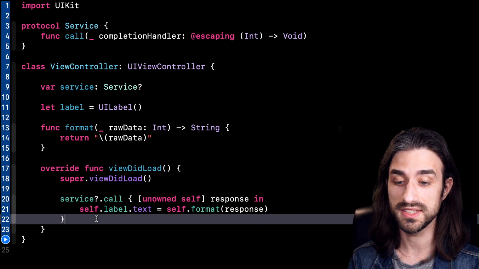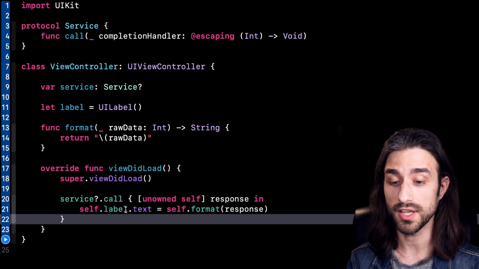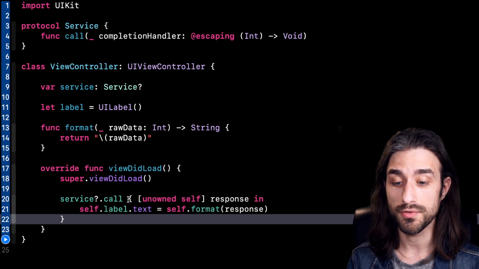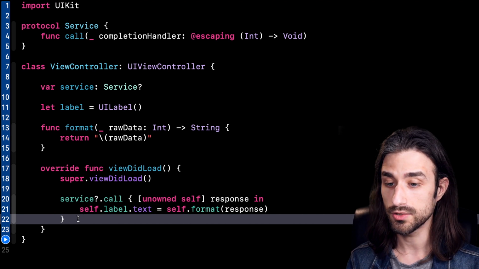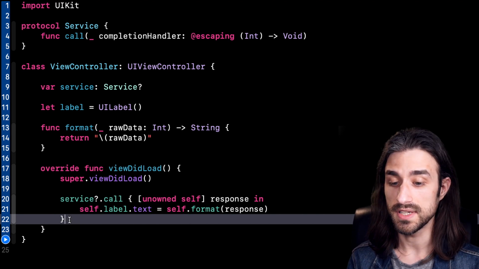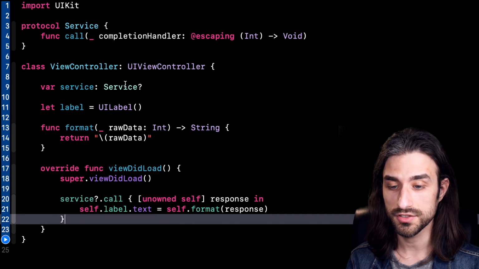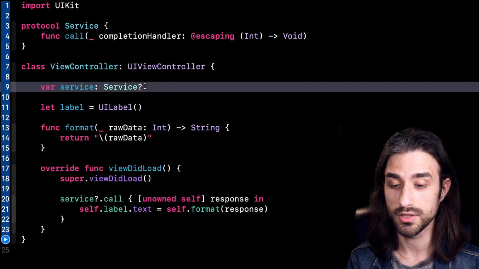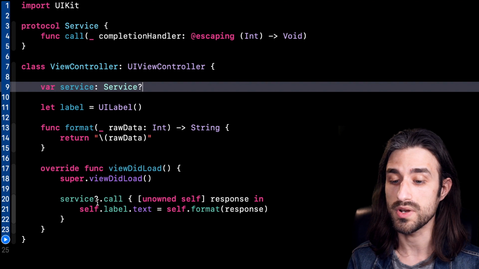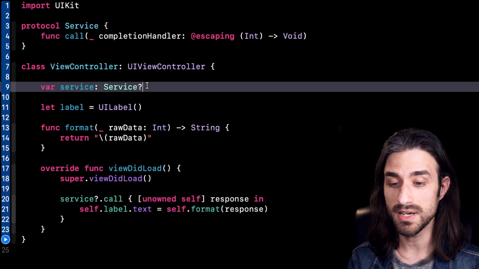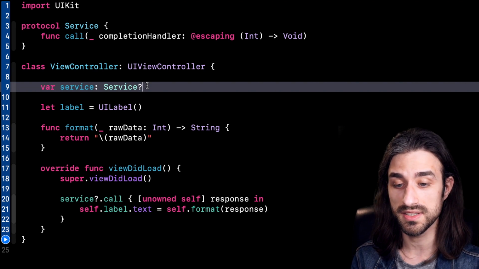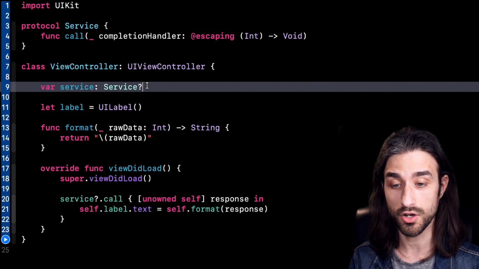So this unowned can be a bit dangerous, because as soon as you use unowned, well, you must be sure as a developer that indeed it's not possible for your closure to be called when self is nil. And it can be tricky because, for instance, as we've said, here it seems obvious that, of course, since the service is owned by the view controller, well, the view controller will still be in memory when the closure is called by the service. But let's imagine that the same instance of service is shared across several view controllers.